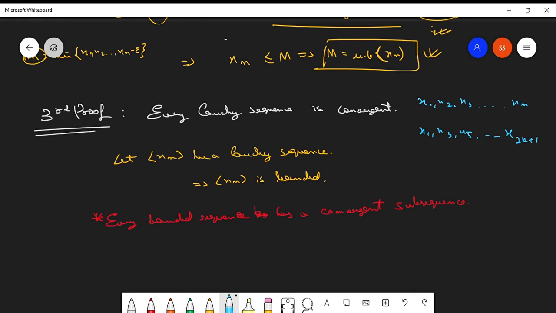This forms a subsequence because every element of this sequence is contained in the original. This is what a subsequence means in very simple terms. So if ever you get a sequence which is bounded, then it will have a convergent subsequence.